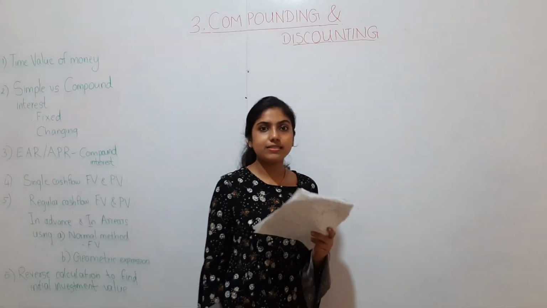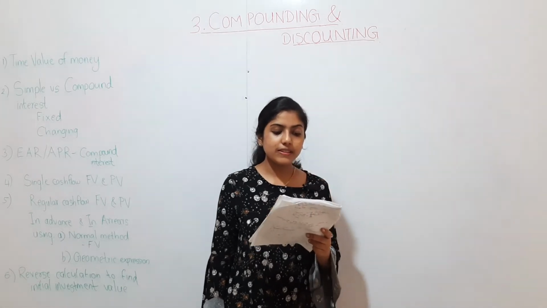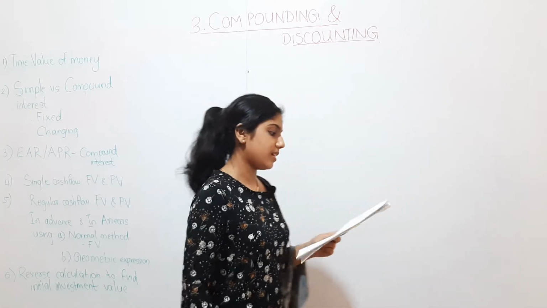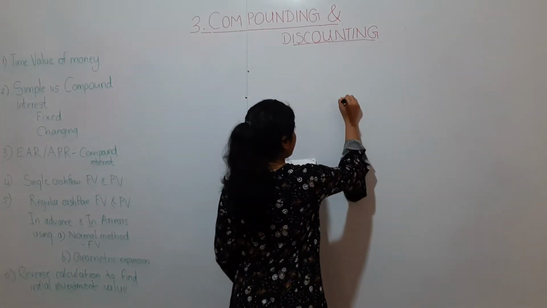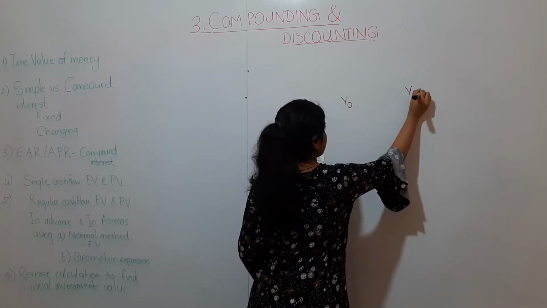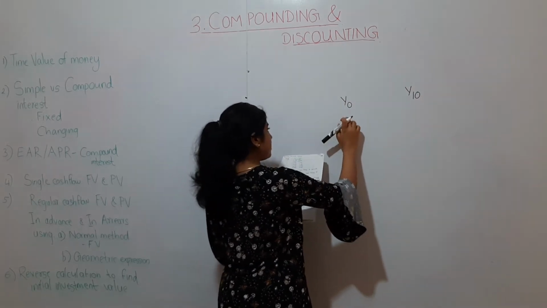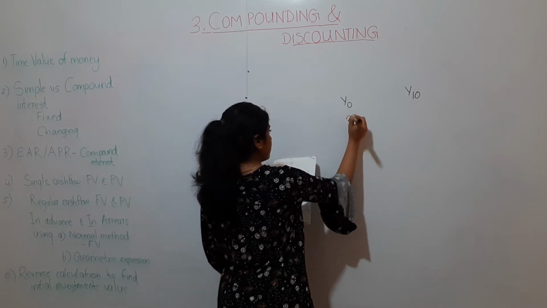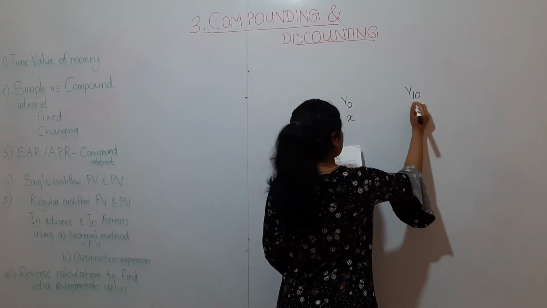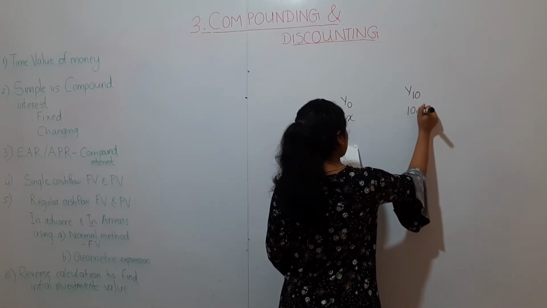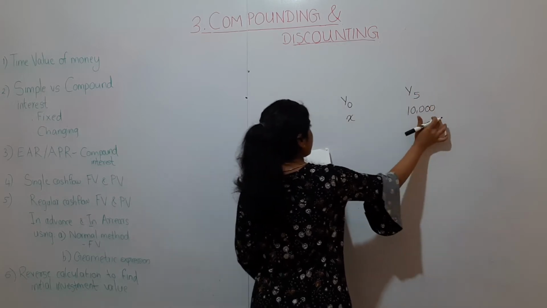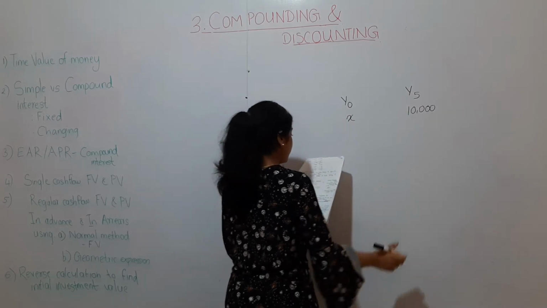Okay, let's look at the example. Rice Limited invests a sum today to generate 10,000 in 5 years time. That means today we can write as year 0, and 5 years as year 5. Now he is investing some money we don't know, which we can name as X or anything, to generate 10,000 in year 5.